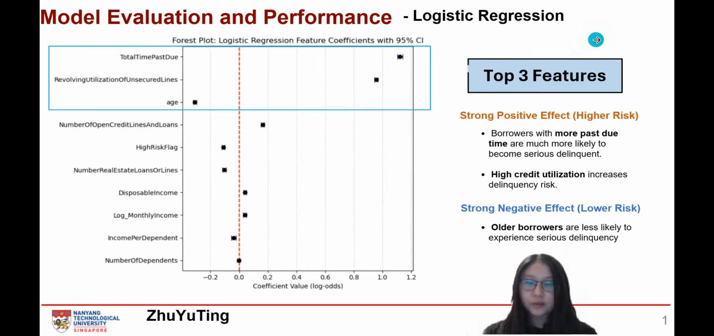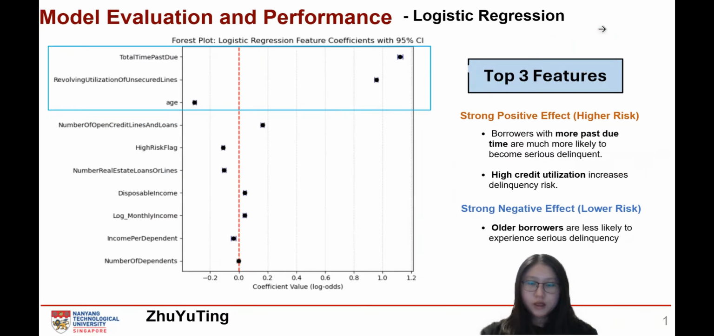Now, let's look at the most important features in our logistic regression model. The top 3 features predicting serious delinquency are total time past due, revolving utilization of unsecured lines, and age. Borrowers who have more overdue payments in the past are much more likely to become seriously delinquent. High credit utilization also increases delinquency risk. On the other hand, age has a negative effect. Older borrowers are generally less likely to experience serious delinquency, which could reflect more financial stability or experience in managing credit.